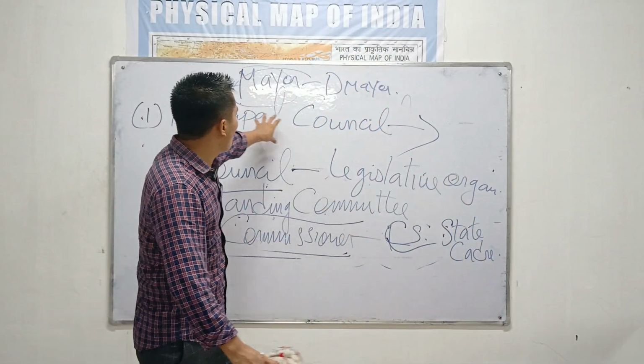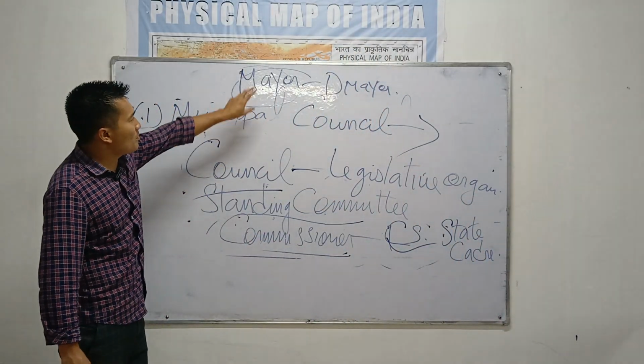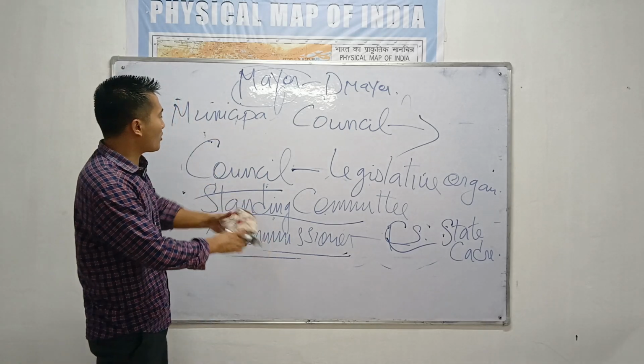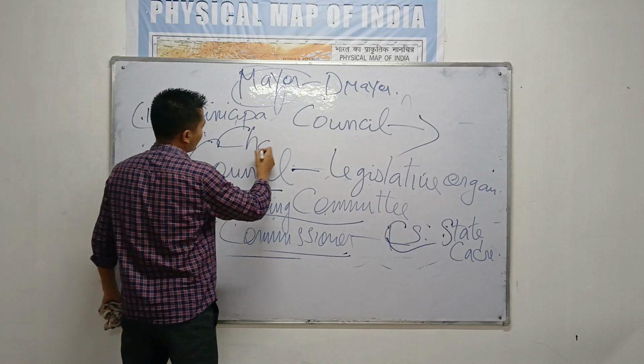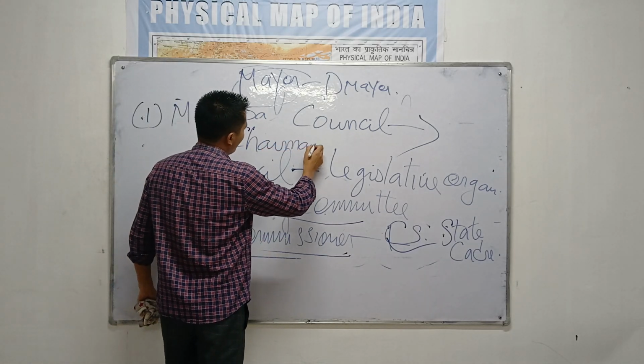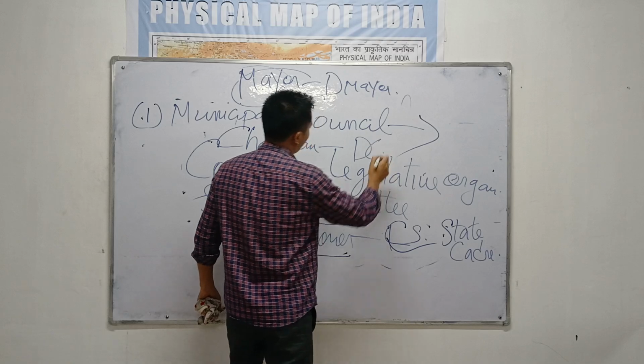So remember, unlike the mayor and the deputy mayor, in the municipal council there's a chairman. There is a chairman and a deputy chairman.